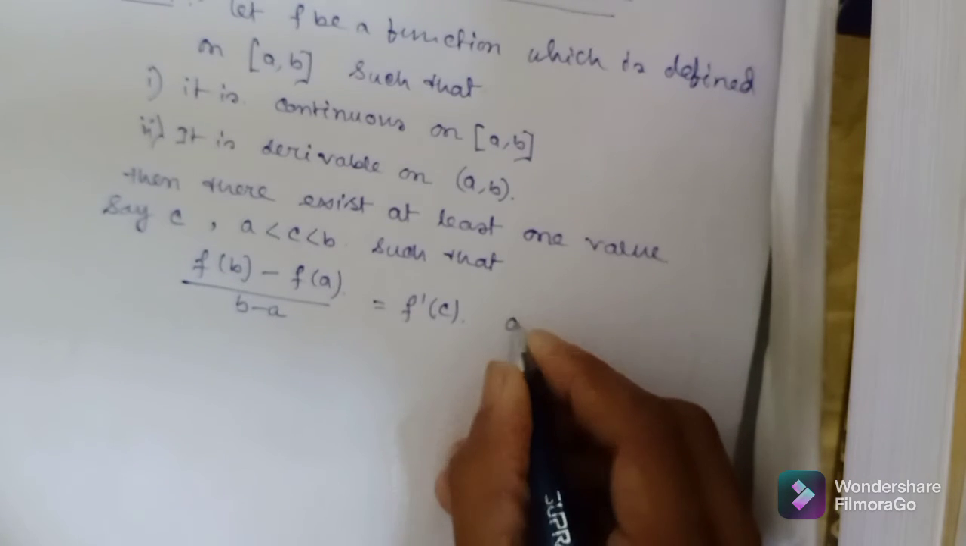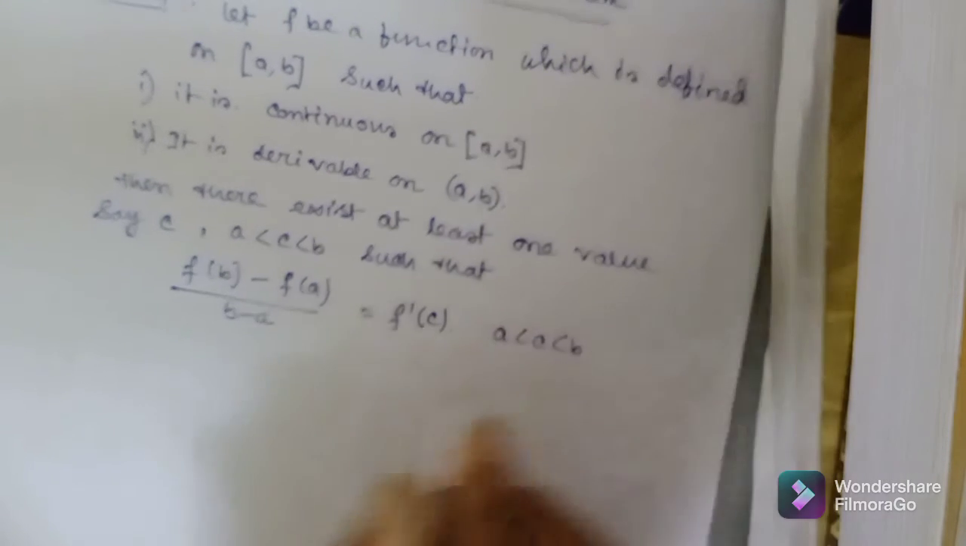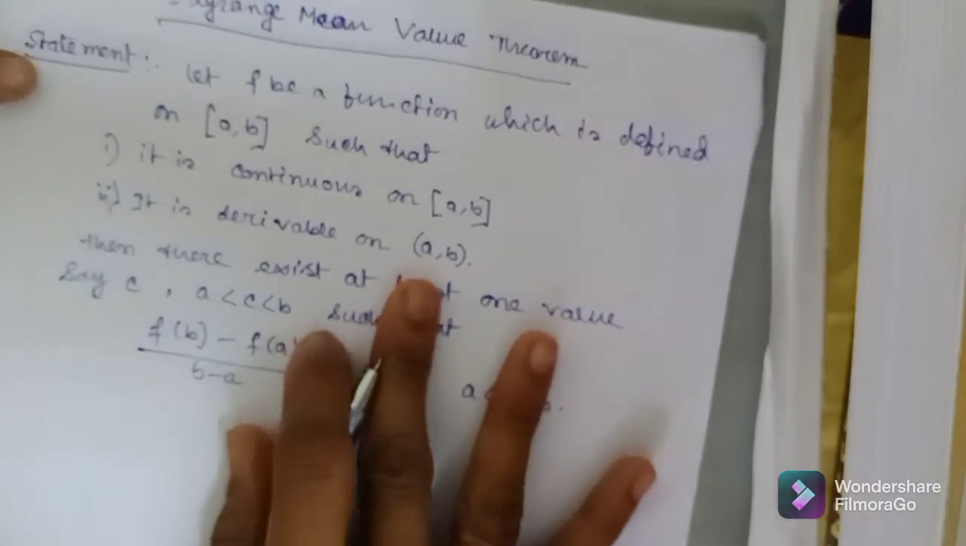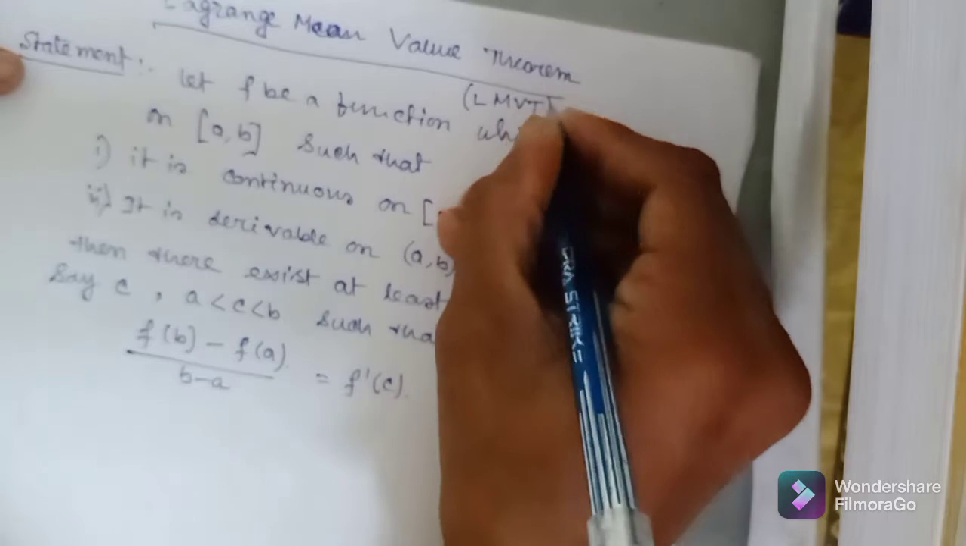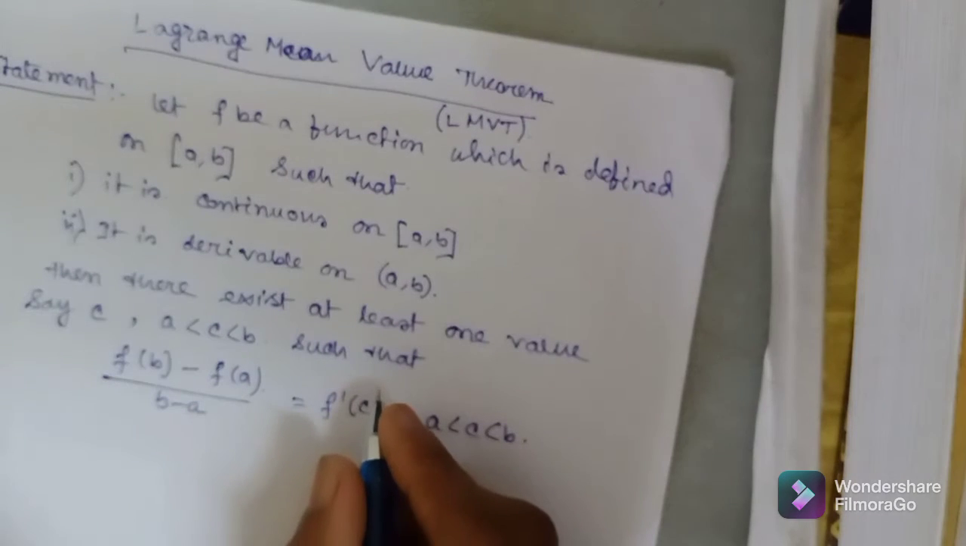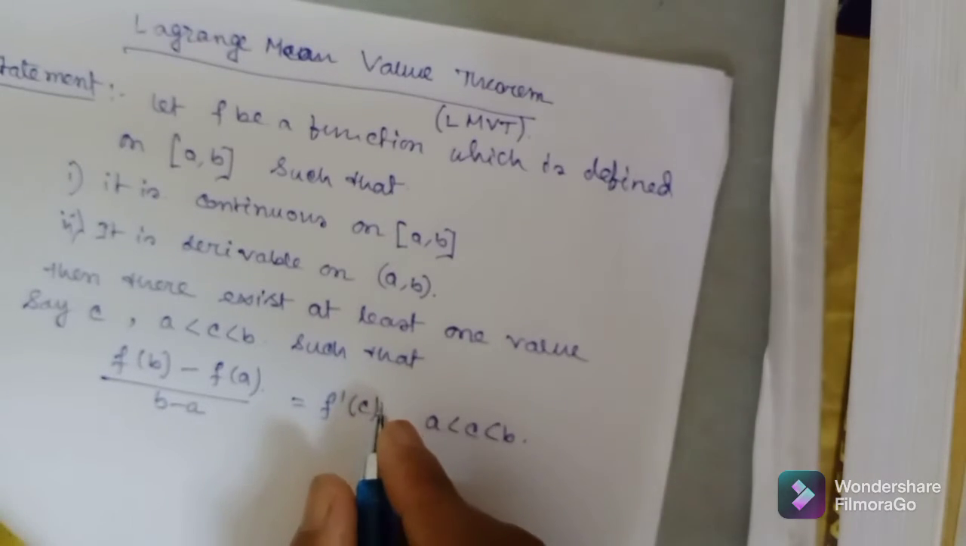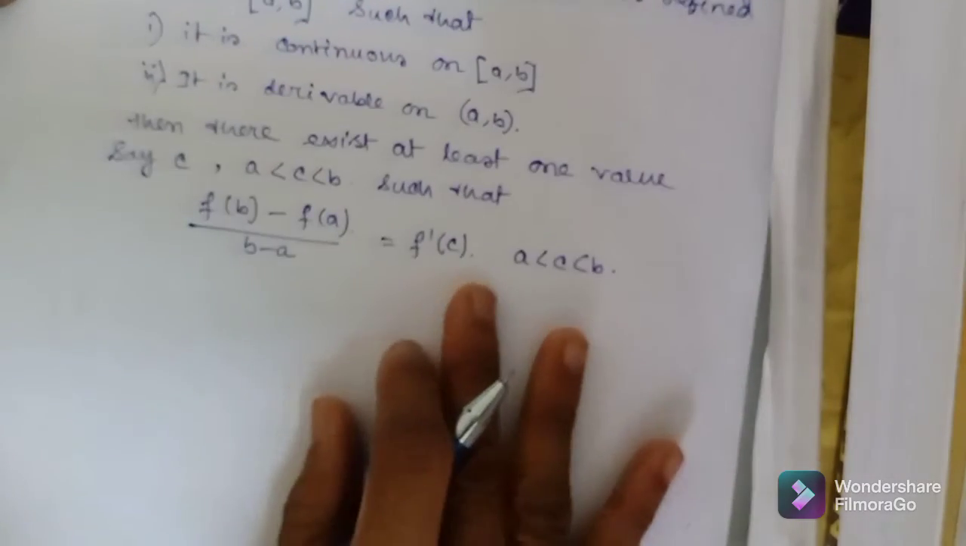Here the condition is a less than c less than b. Lagrange mean value theorem is often called LMVT. Okay, L for Lagrange, M for mean, V for value and T for theorem. Okay, so this is our Lagrange mean value theorem.